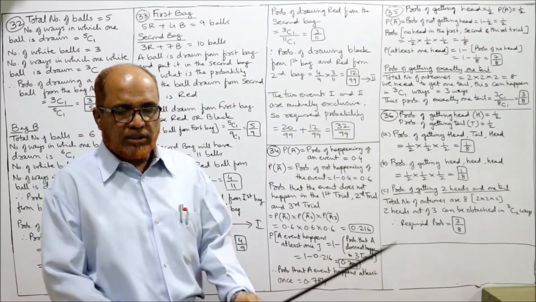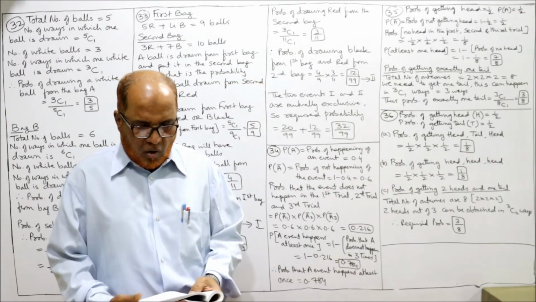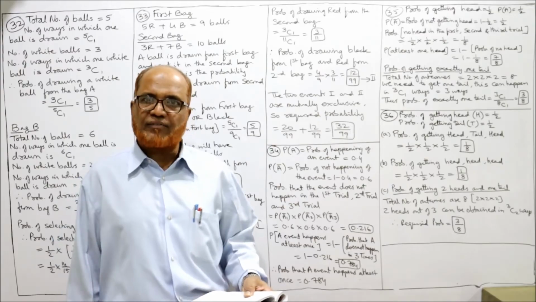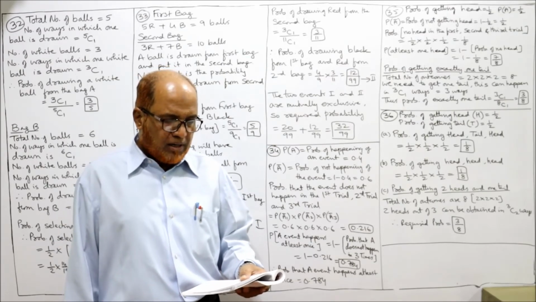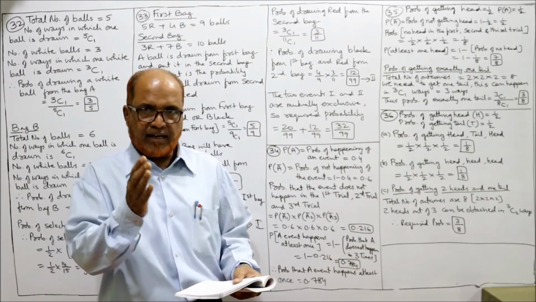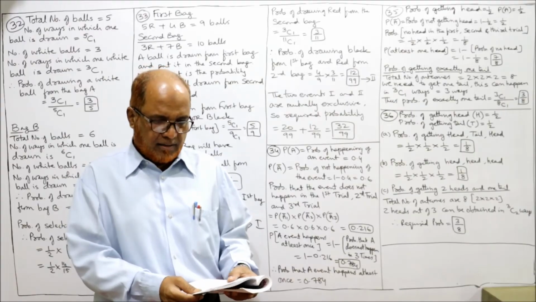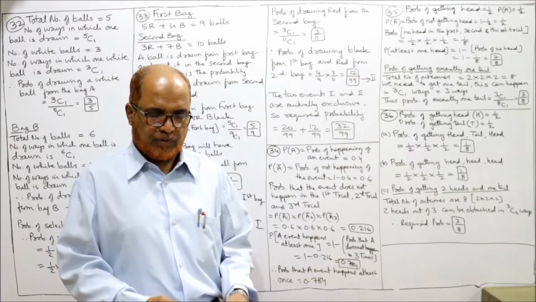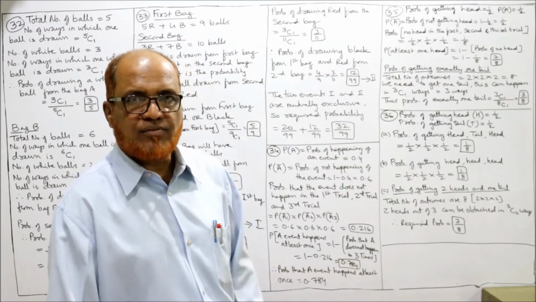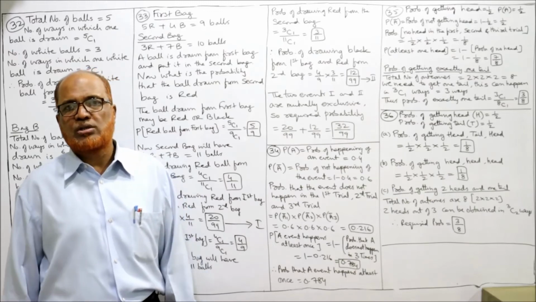That's it. Now the 36th problem. Problem number 36. A coin is tossed 3 times in succession, one after the other. What is the probability of tosses coming in the order? First, head, tail, head. Second, head, head, head. Third, 2 heads and 1 tail. So a coin is tossed 3 times: first time, second time, third time.